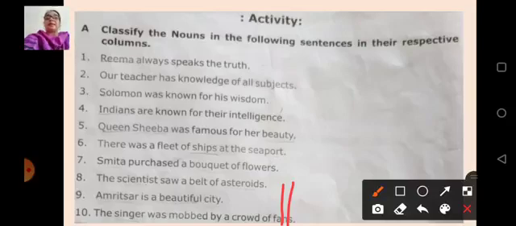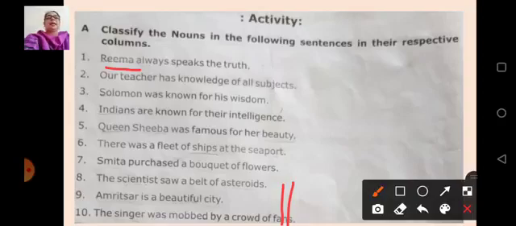Now we have to classify the nouns. We have to classify into proper noun, collective noun or common noun. So for that, first you should be able to identify the noun in the given sentence. So we'll do that first. Rima always speaks the truth. Now in this sentence, which is the noun? Out of these words, Rima is the noun. Correct. Then second, first we'll identify the noun, then we'll put it in that particular column.